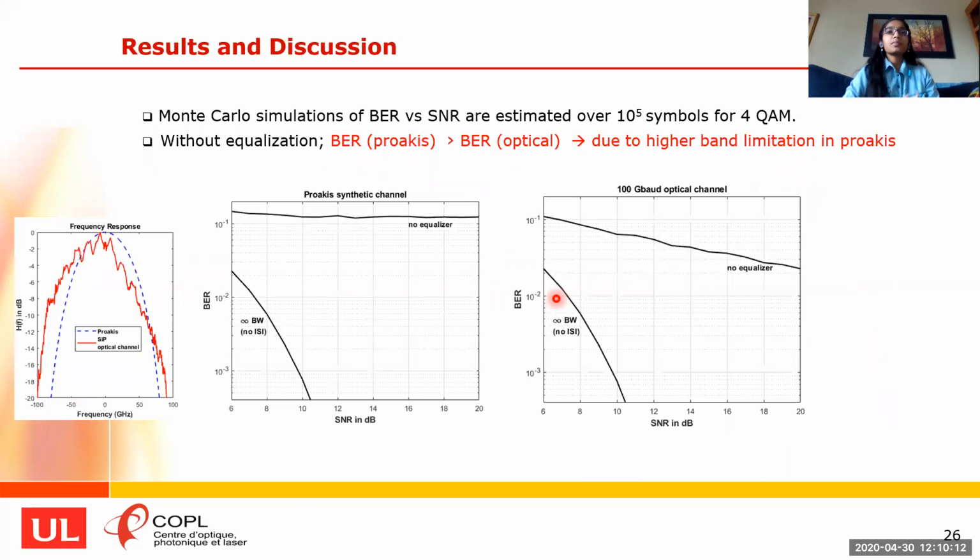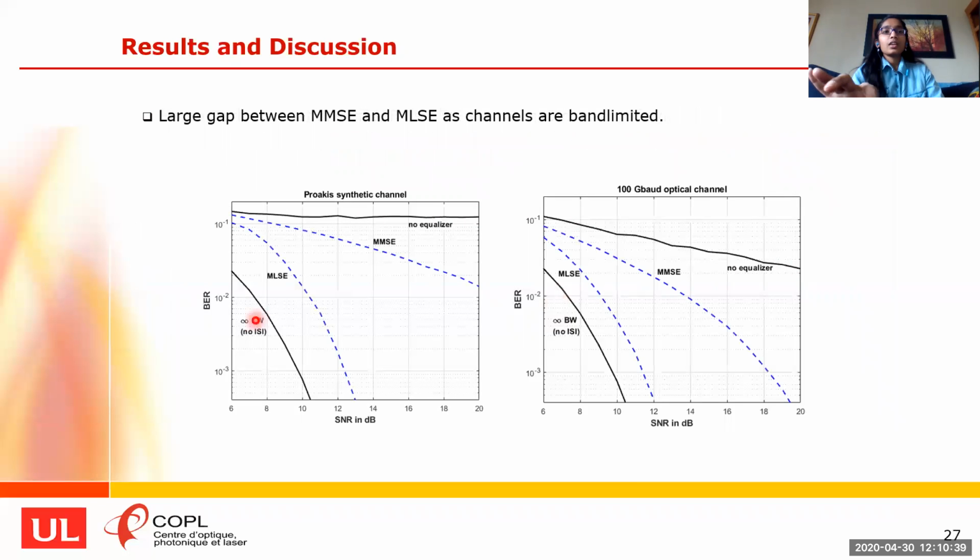optical system. And we have compared the neural network architecture performance with respect to optimal solutions in terms of bit rate performance versus SNR over 10^5 symbols for the 4-QAM transmission. Here we can observe that the bit rate values of the Proakis channel are higher than the optical channel without equalization, because the Proakis channel has much higher band limitation. When we see the solutions provided by the optimal receivers, we observe the high penalty or gap between the MLSE and MMSE equalizer for both the channels. This is because of the band limitation of the channels.